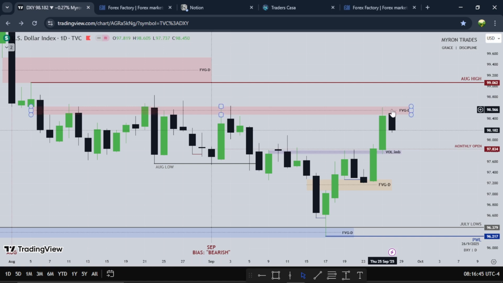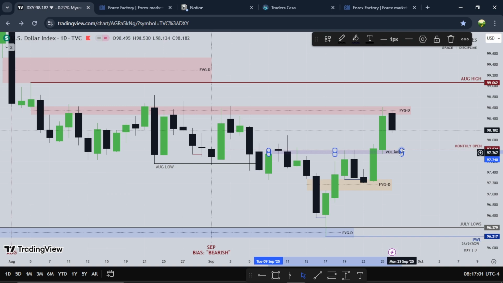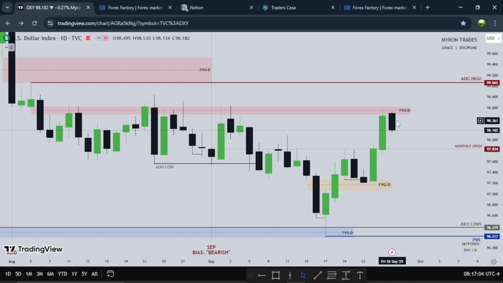So Monday and Tuesday were weak, bearish on the dollar. Wednesday and Thursday were bullish on the dollar, and Friday was bearish on the dollar. So for the new week, let me take this off. I'll be watching this fair value gap here and this one here to see how price would either use this one or this lower one here. If price wants to use this fair value gap, I want to see Monday trading, then Tuesday trade away from it. But if price wants to use the lower one, I want to see Monday and Tuesday try to reach this lower fair value gap, then we'll see higher prices on the dollar.